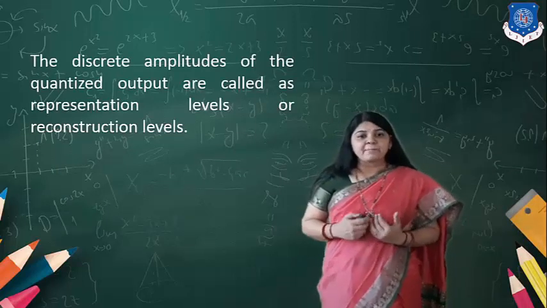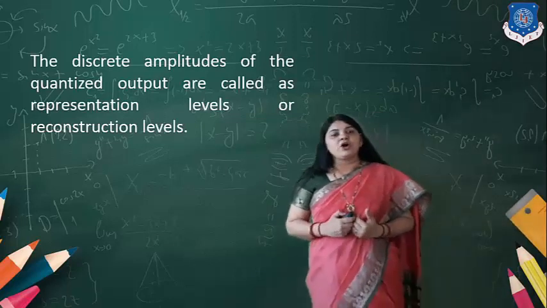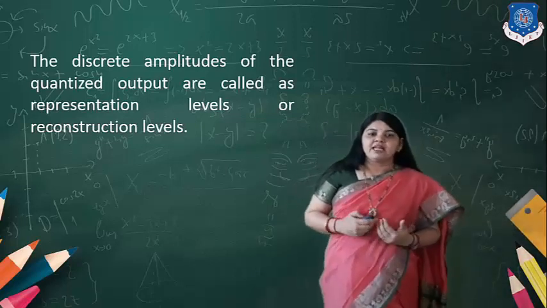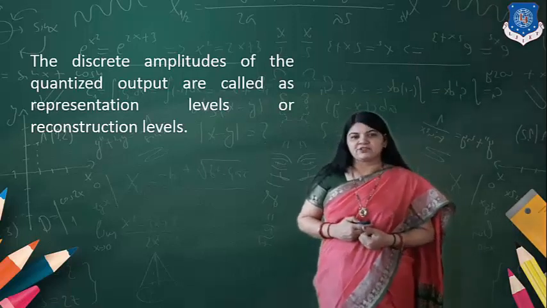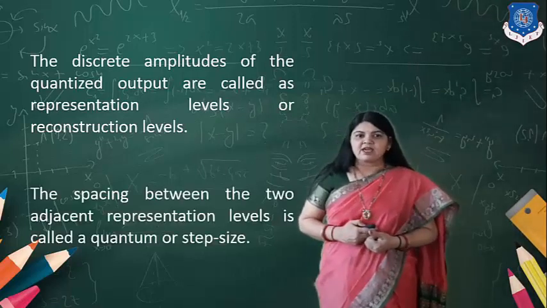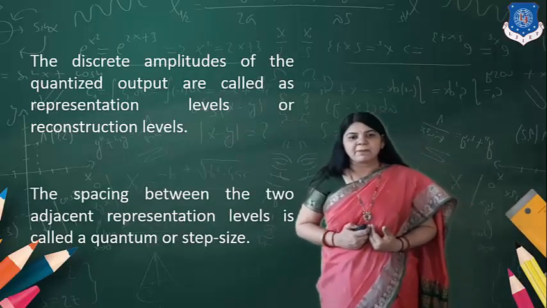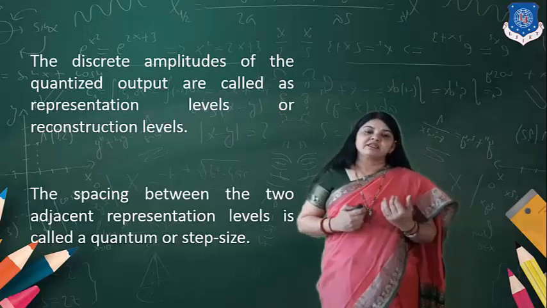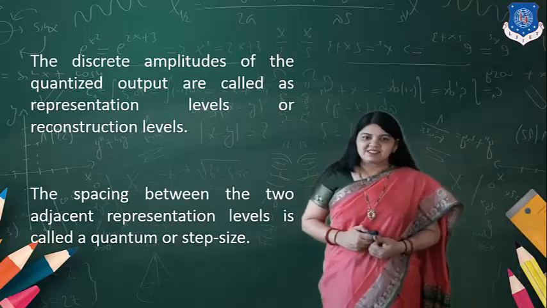The discrete amplitudes of the quantized output are known as the representation levels or the reconstruction levels. And the spacing between two adjacent representation levels is referred to as a quantum or the step size.